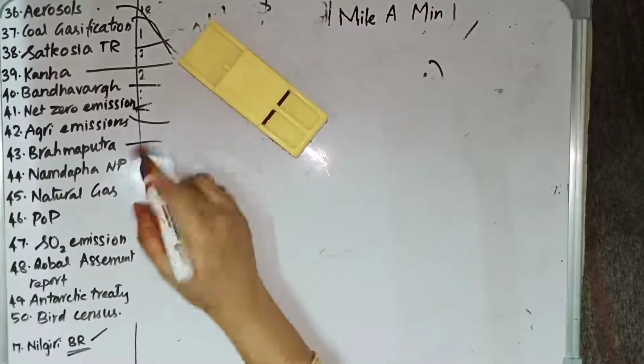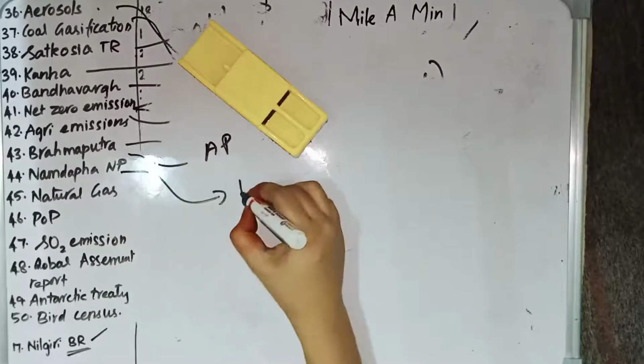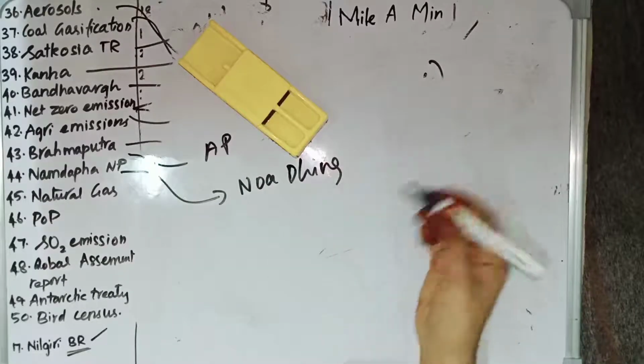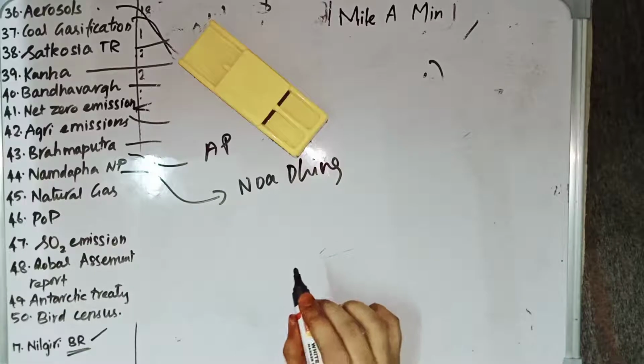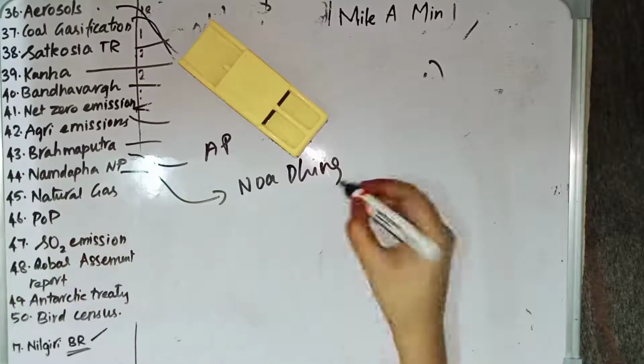And we have Namdapha National Park. Namdapha National Park is in Arunachal Pradesh, and through this Namdapha National Park, the Noa-Dihing River flows. Earlier we have seen Nanda Devi National Park, where the Dhauliganga River flows. Here in Namdapha National Park, the Noa-Dihing River flows through it.